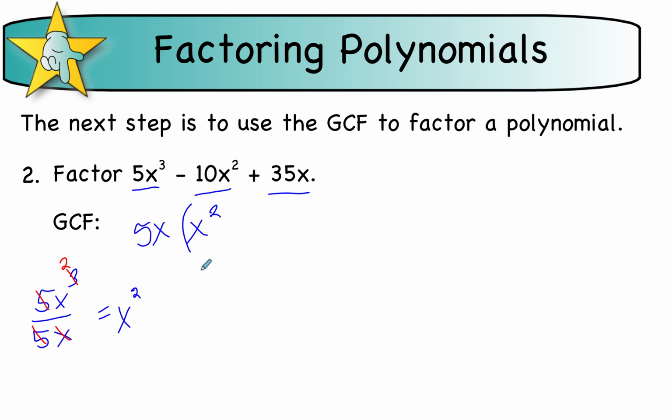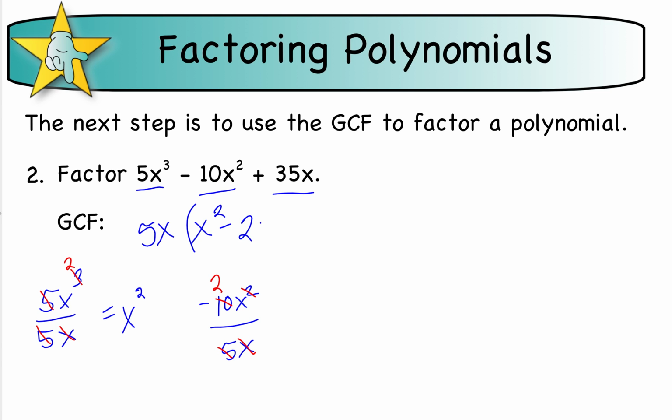And then I have a minus 10x squared. So if I have minus 10x squared divided by 5x, remember, we're always dividing. So this time, 10 divided by 5 gives me a negative 2, and 1 x will cancel with the x squared, and I'm left with a single x. So I'm going to write that as minus 2x. And then the last one, we have 35x divided by 5x, and the x's completely cancel, and 35 divided by 5 is 7. So I'm just going to write my result there would be a plus 7.